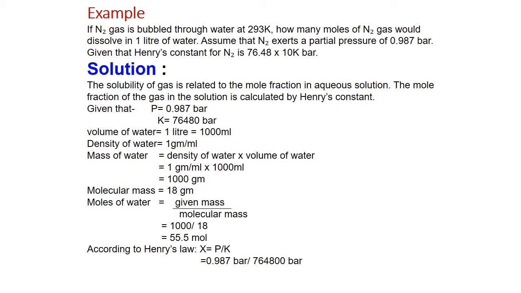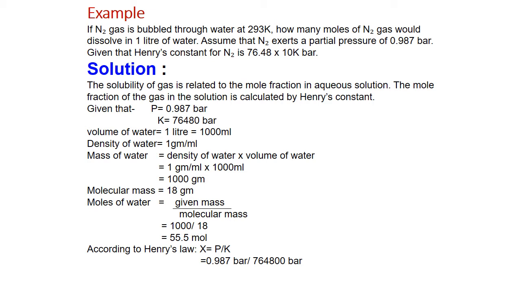In that case, given that pressure is 0.987, KH means 76480 bar, kilobar means multiplied by 1000, so these are bars. Volume of water 1 liter means 1000 ml.